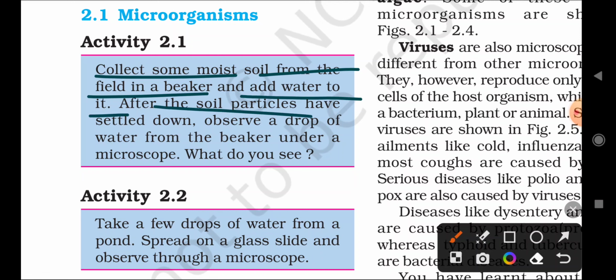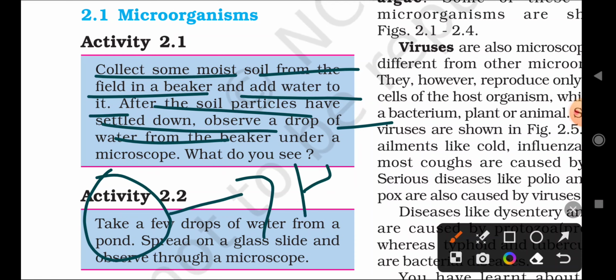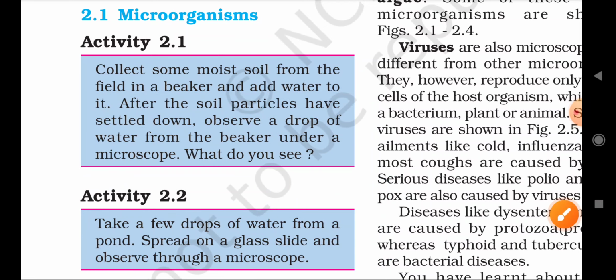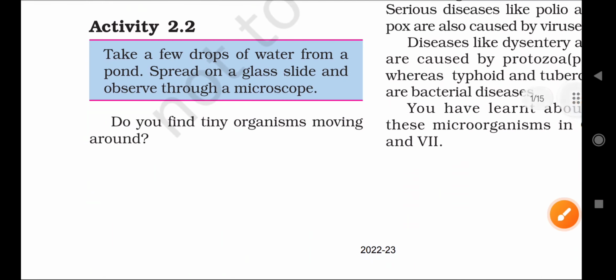After the soil particles have settled down, observe a drop of water. After observing that soil in the water, we will see some movement of organisms.